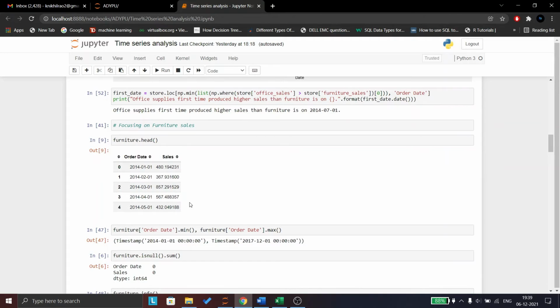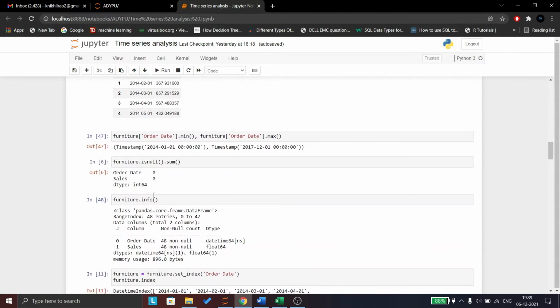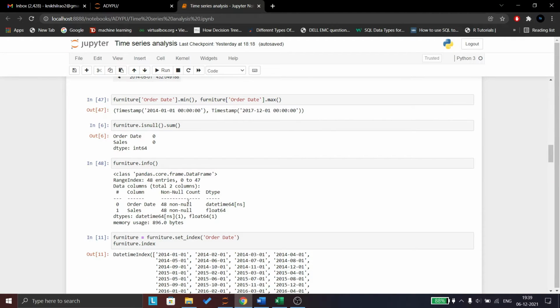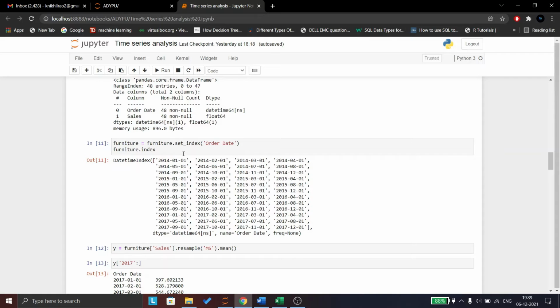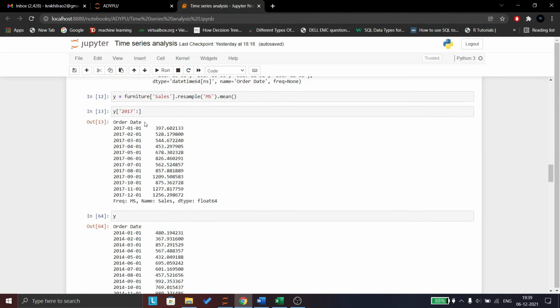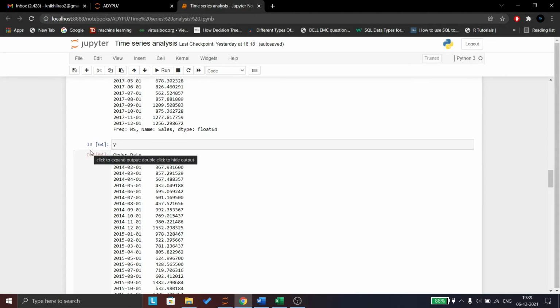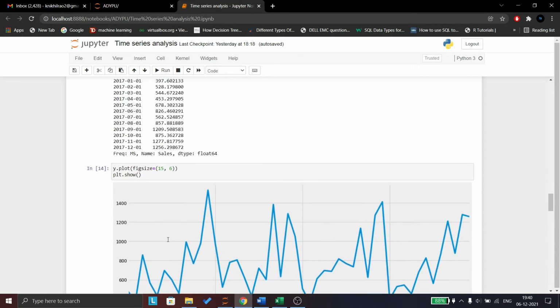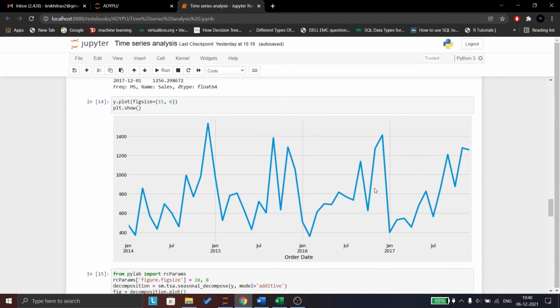So now let's focus on furniture, as we want to make a model to predict its sales. Because of that averaging, we have just 48 rows. And as we have set the order date as index, we can see that this is our index. This is our input data Y, and we have the sales of every month, the sum of every month, from 2014 to 2017, and it looks something like this.